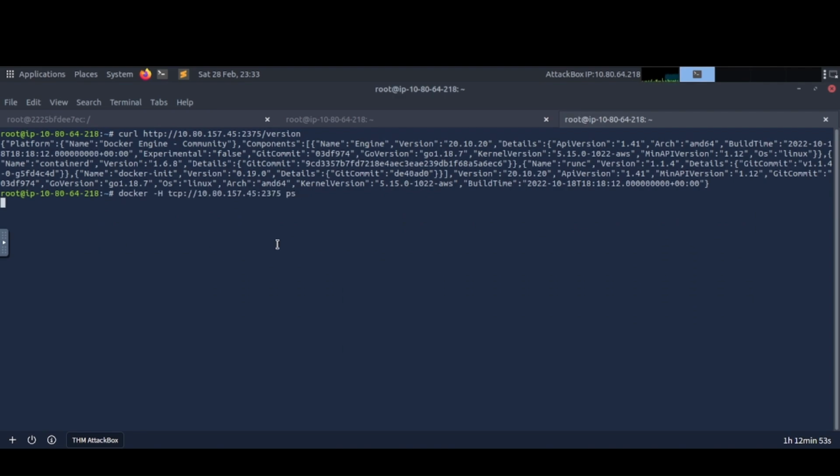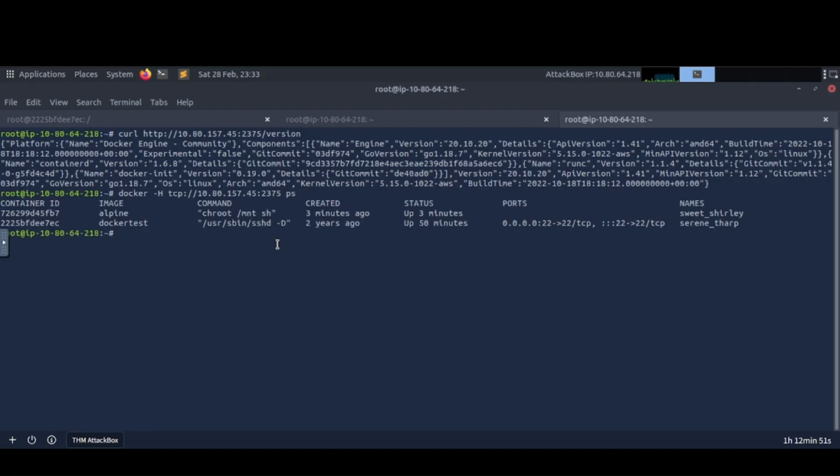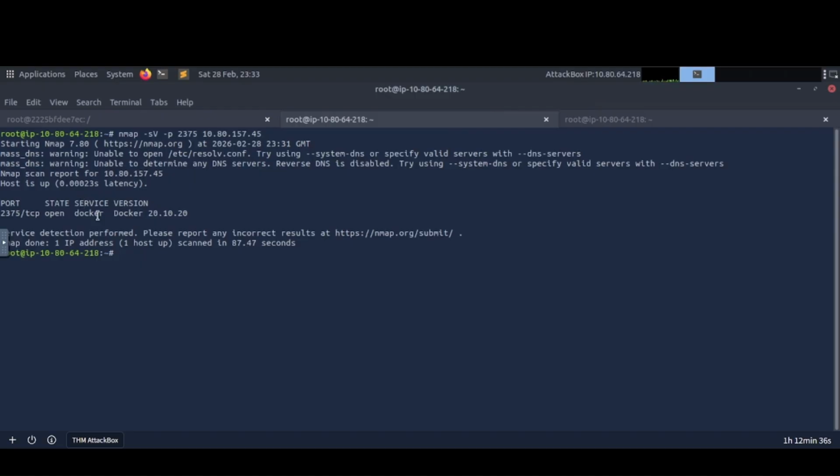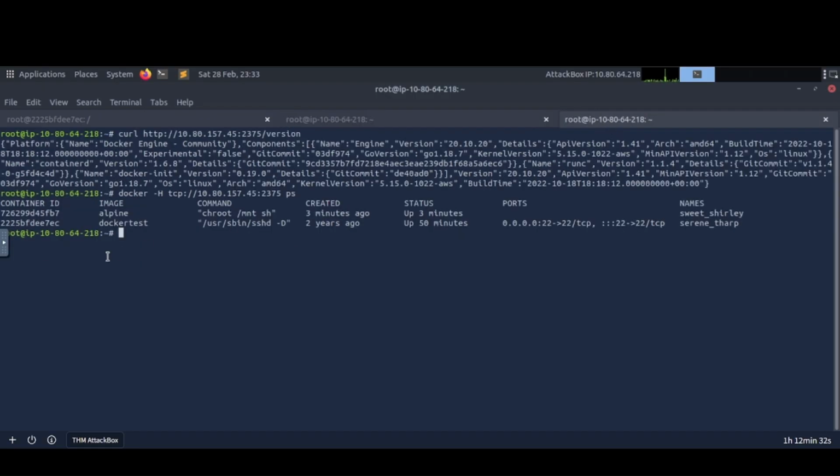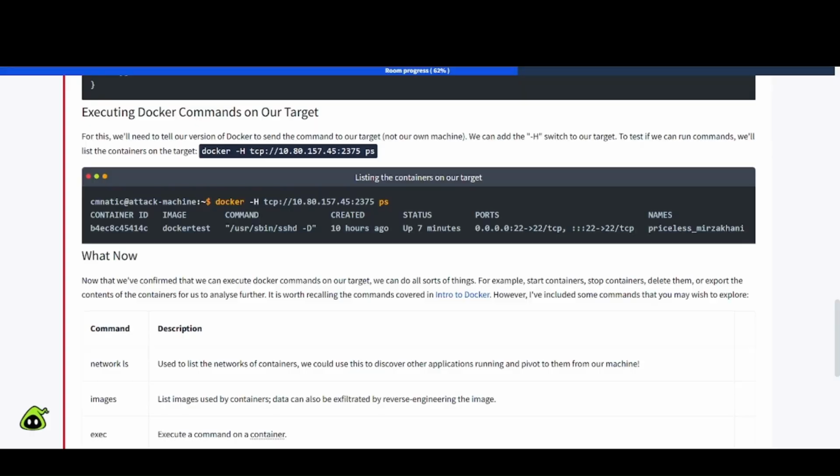And let's see. All right, so it looks good. Okay, let me check a couple of things here. And let's flip back over here. All right, okay, this finished. Wow, now we can see it's open. It's just running really slow for the nmap scan. But yeah, we get some information back here, so we're good to go.